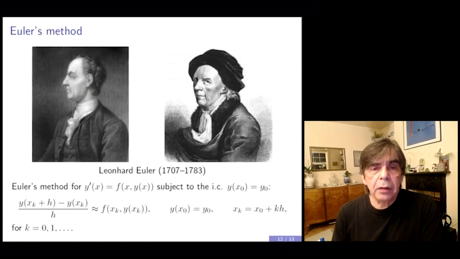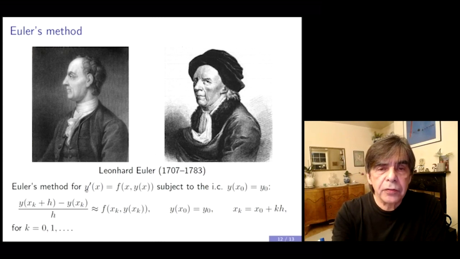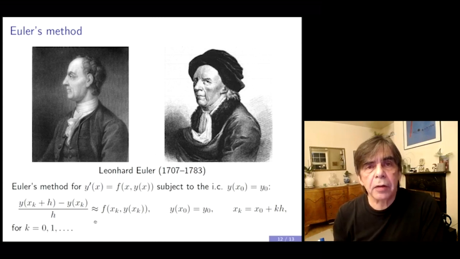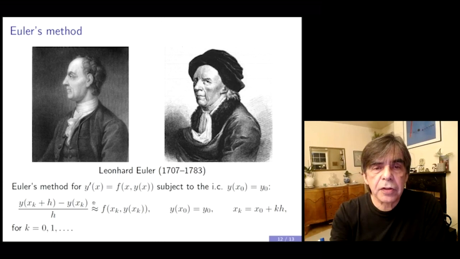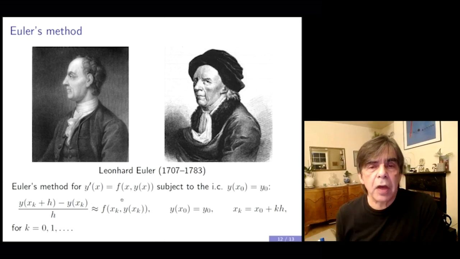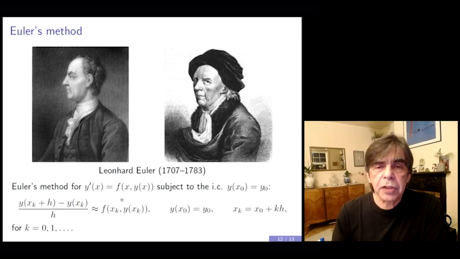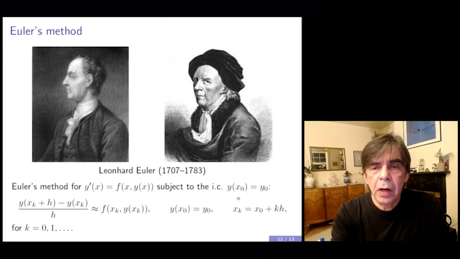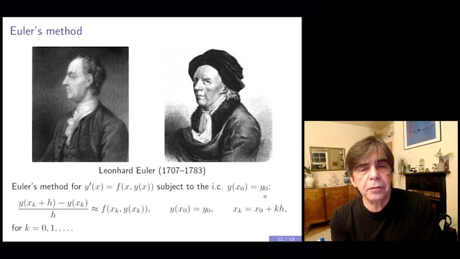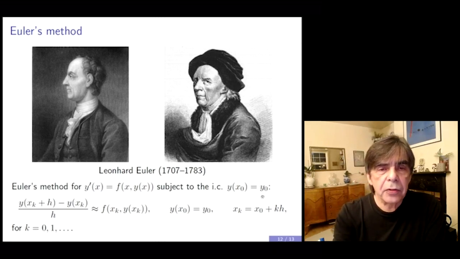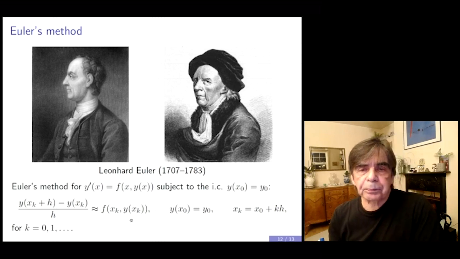You may be familiar with Euler's method for the numerical solution of ordinary differential equations, which is based precisely on this idea that I described on the previous slide. Here's a differential equation: y prime of x is equal to f of x, y of x, subject to an initial condition, y of x0 is equal to y0. The idea in Euler's method is to approximate the first derivative here by this difference quotient, and the right-hand side stays as it is.